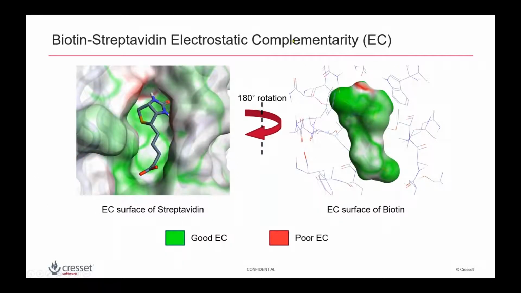You can calculate as well as visualize the electrostatic complementarity in FLAIR. This is much easier to interpret. For example, this green color means we have good electrostatic complementarity, while this red means we have some kind of electrostatic clash at this site. This will give you an idea of where and how to modify your ligand to get good electrostatic complementarity with the protein at this site. So this can help you design ligands with good binding capability.